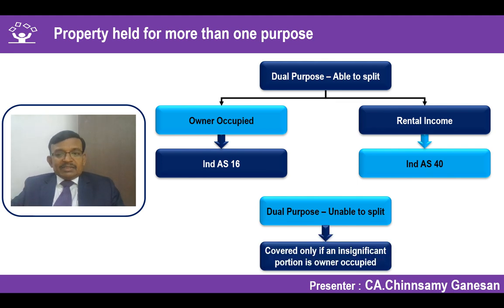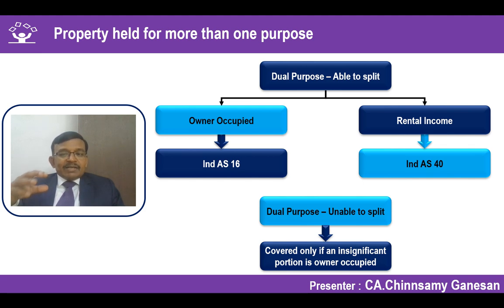Suppose unable to split, that's what we are saying. So what we have to do is, suppose the owner occupation is insignificant. I'm not able to say what is the total area which has been used by the owner, and the owner occasionally uses a portion of that. Very rare circumstances, but hypothetically we will take that. Theoretically we should understand.